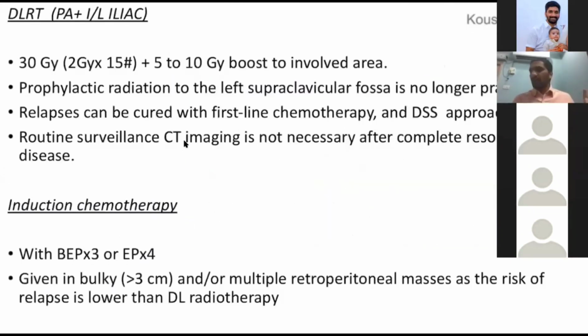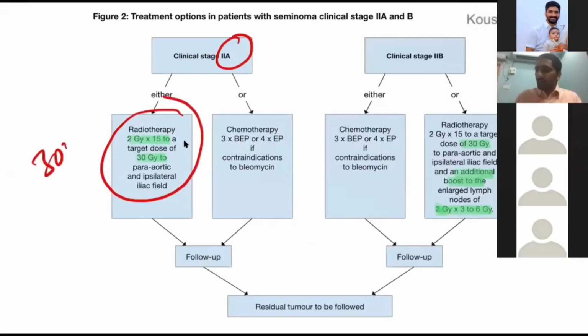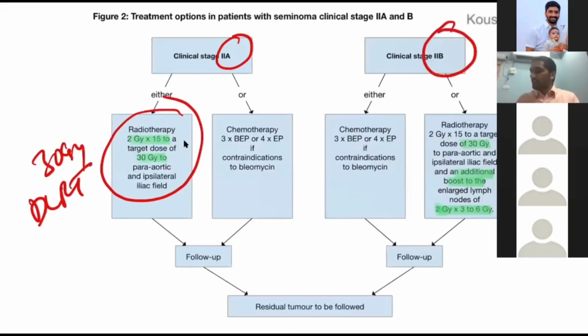Okay. In a stage 2A or B, the options are: stage 2A, better option is 30 grays of DLRT, dog leg radiation therapy. In a stage 2B patient, what you need to remember is that it is 30 grays of DLRT plus boost to the involved area.